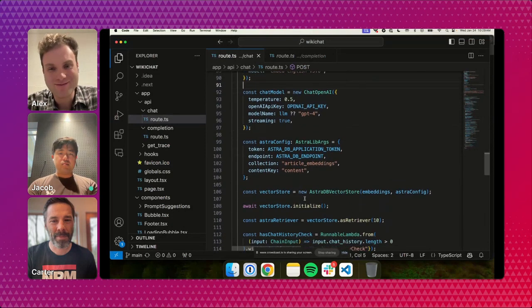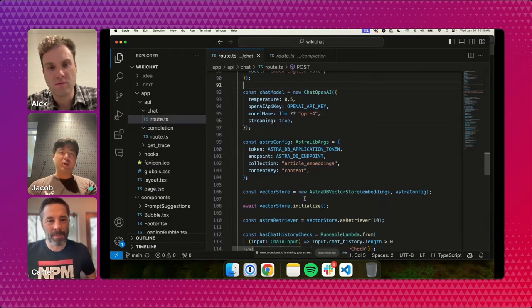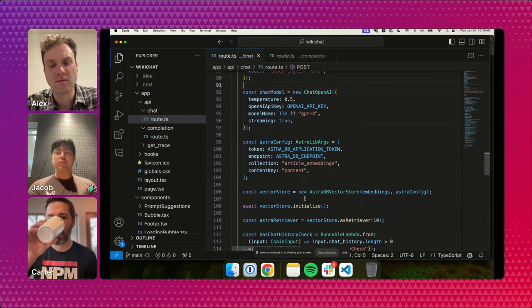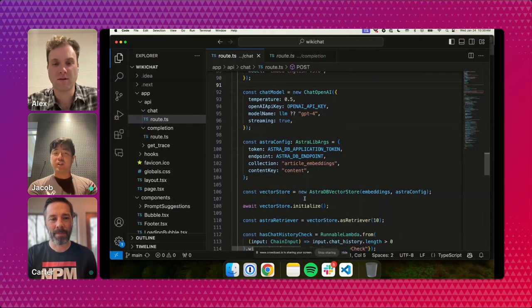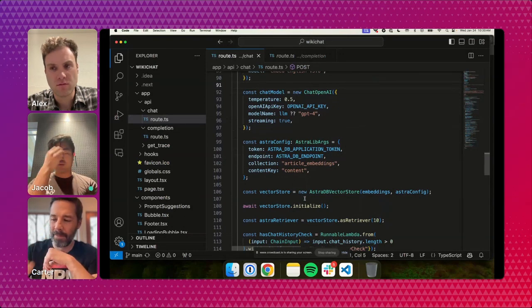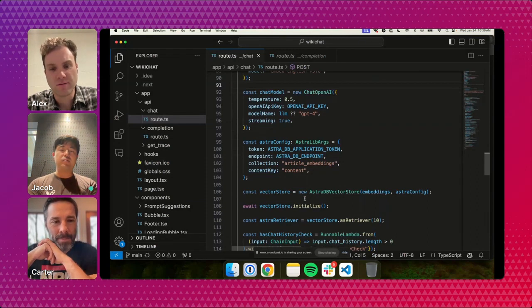Yeah, totally. As Alex said, we've set up a few pieces at the top there. An embeddings model that we'll use. The way vector search works, you need to actually search using a vector as well. So in addition to ingesting Wikipedia and embedding it with this model, creating this machine searchable representation of our data, we're also going to search against it with a machine searchable representation of our user's search query. We also set up an OpenAI model and an Astra DB connection for our vector store, and that's what we use to actually search through our data.